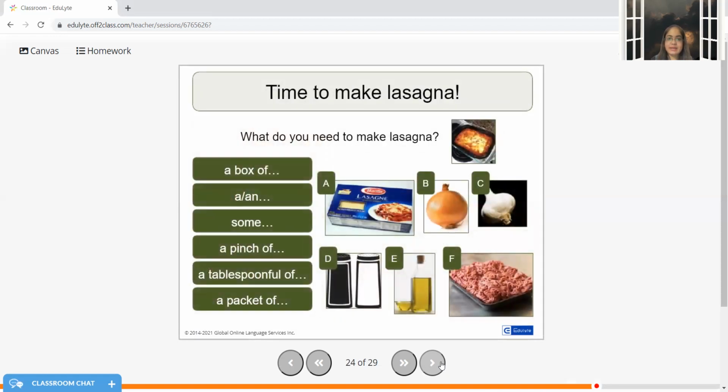Time to make lasagna. How many of you know how to make lasagna? I really don't know. I know how to eat it, but I don't know how to cook it. So yes, I'm just concerned with the quantity that is to be used. So maybe I can try with the hints that are available here. So a box of lasagna would be okay.